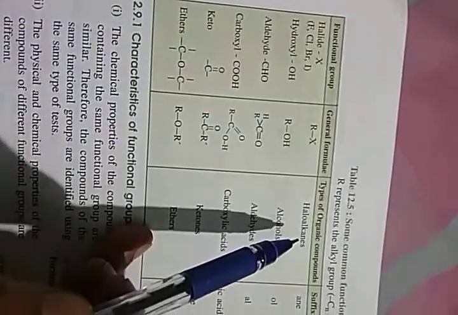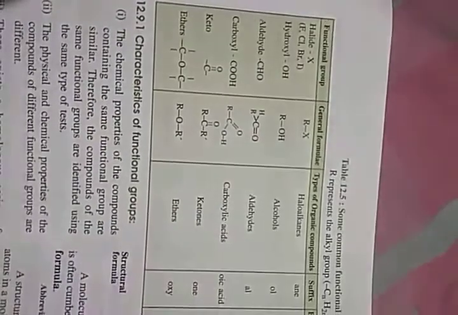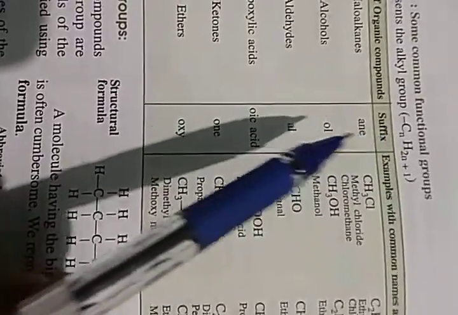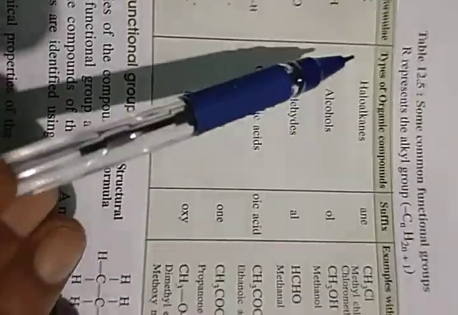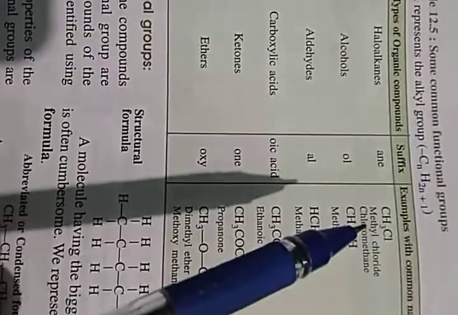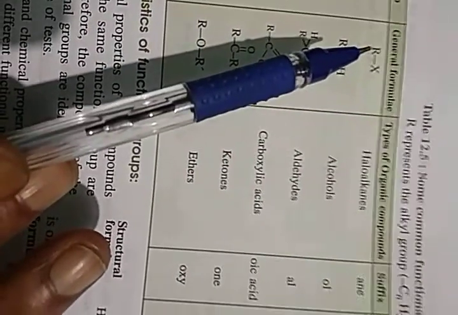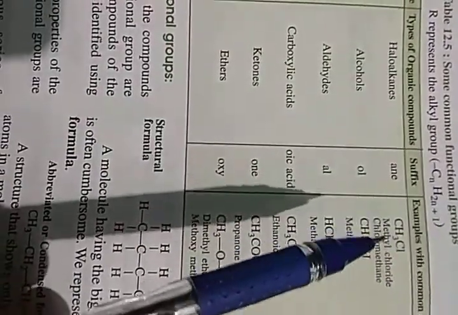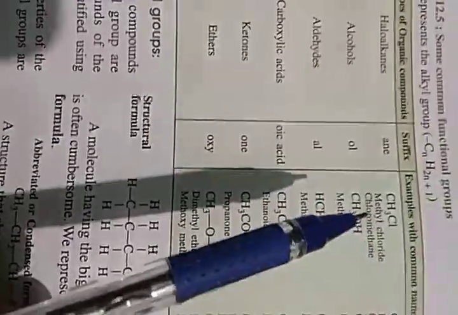Haloalkanes means halogen addition to an alkyl group. For example, we will not talk anything about this suffix right now. So, if it is methyl, the first example is methyl chloride. Why methyl chloride? R is the alkyl, if it is methyl, and then if it adds chlorine, it will be methyl chloride or chloromethane.